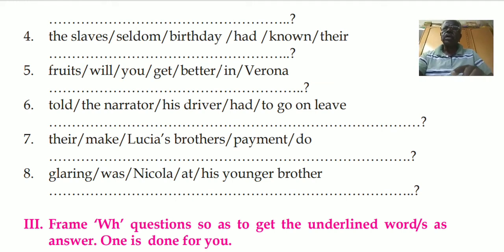First question will be add a question tag. Second question will be frame a question to get the underlined word as answer, that is the WH question. Third question will be frame a question with the right form of do, that means do, does or did.